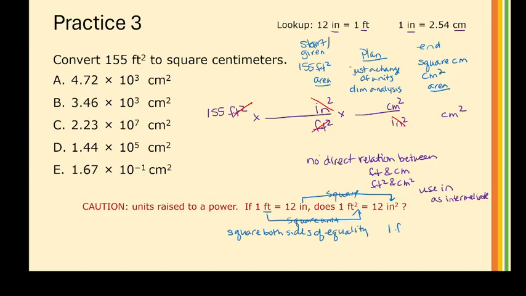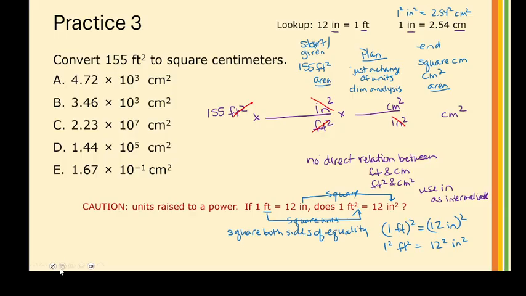So I have 1 foot squared equals 12 inches, and I'm squaring both sides. Note that when I do this, I get 1 squared foot squared equals 12 squared inches squared. And if I were to do it here, I would see 1 squared inches squared equals 2.54 squared centimeters squared. So I have to square the relationship in order to get a good relationship.